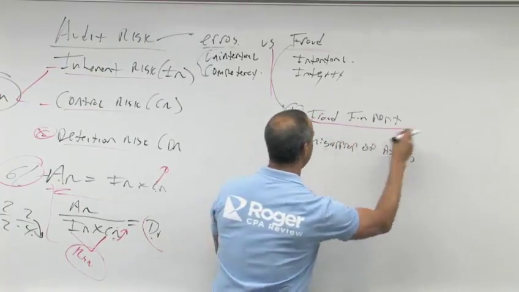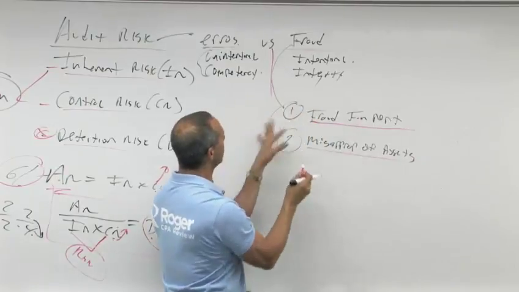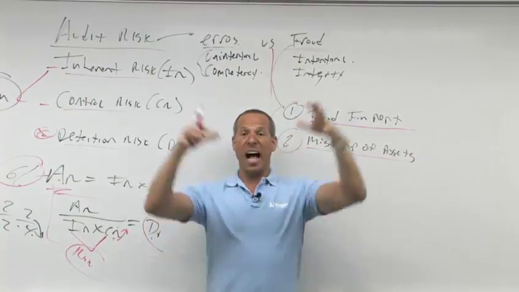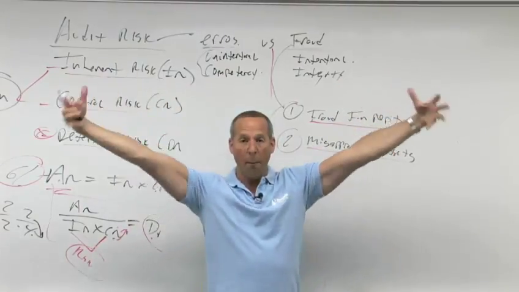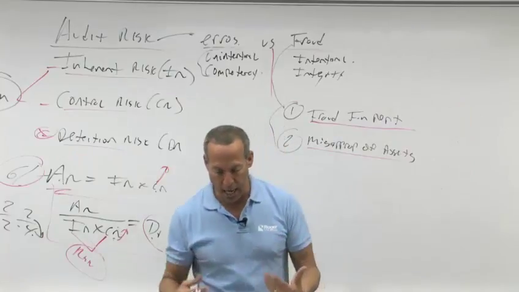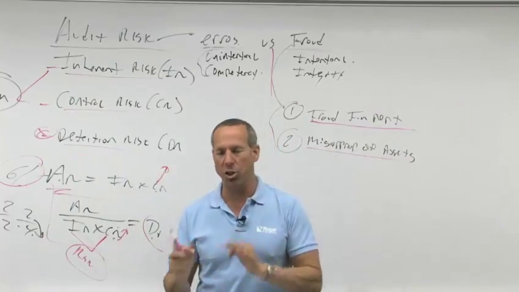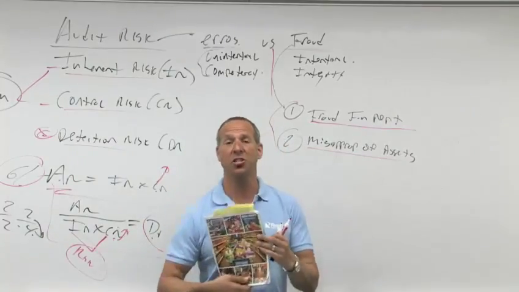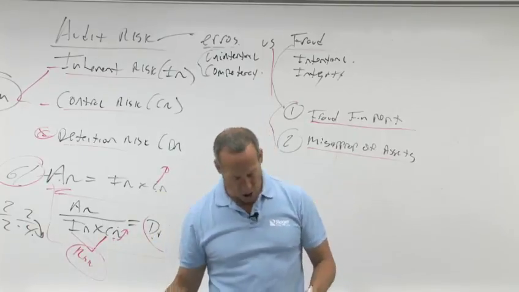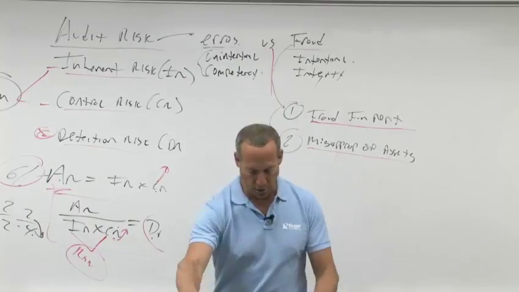Okay, so we have fraudulent financial reporting and misappropriation. What is the difference? These are two types of fraud. Fraudulent financial reporting is at a higher level. That's where upper management as a whole, or at least some individuals at the top, are fraudulently reporting the financial information in order to meet the industry analysts' expectations. They're cooking the books, so to speak. So in your notes it says here, this deals with integrity.